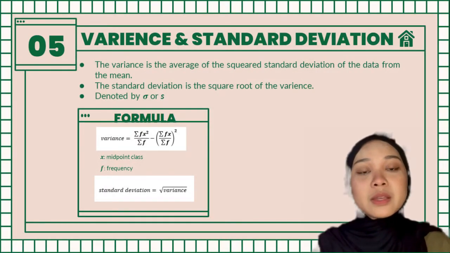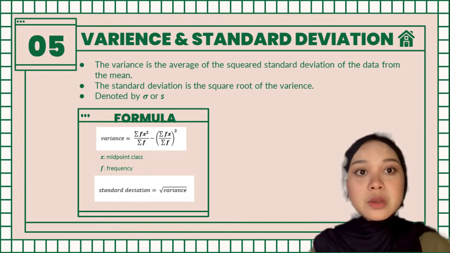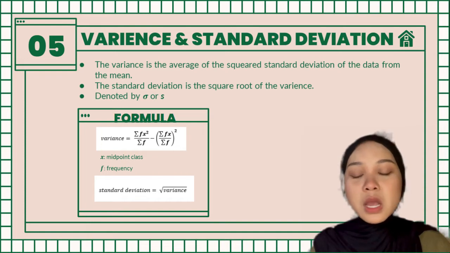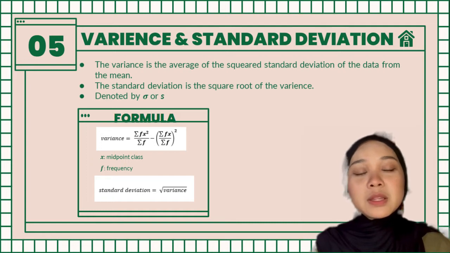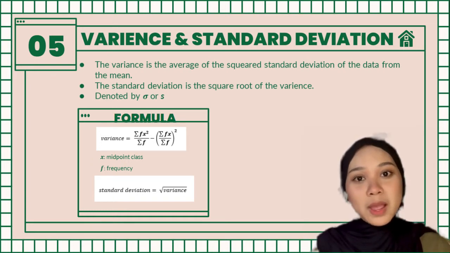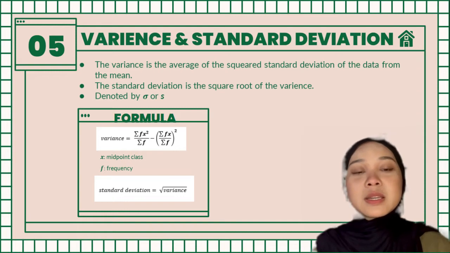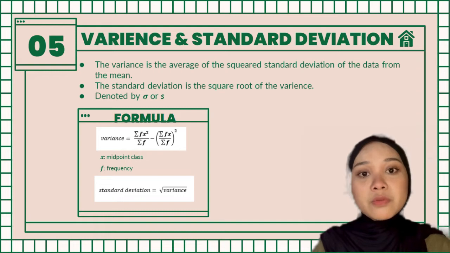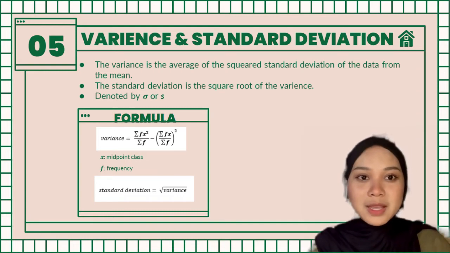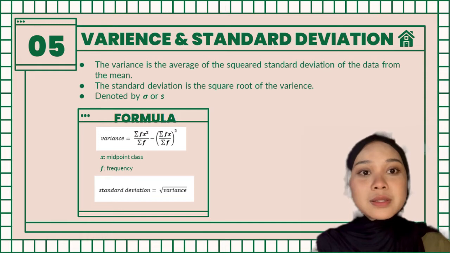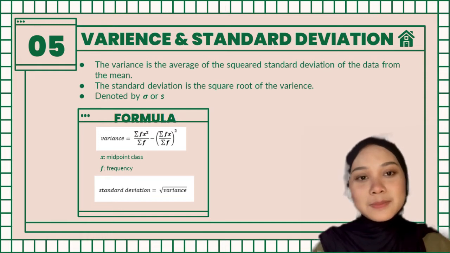Variance is the average squared deviation from the mean of the set of data, and it is also used to find the standard deviation, which is the square root of the variance. The standard deviation shows the variation in data. If the data is close together, the standard deviation will be small. Meanwhile, if the data is spread out, the standard deviation will be large. For grouped data, we use the midpoint of a class instead of x or the exact value. We multiply the numerator by f, the frequency, before taking the sum. To get the standard deviation, just take the square root of the variance.